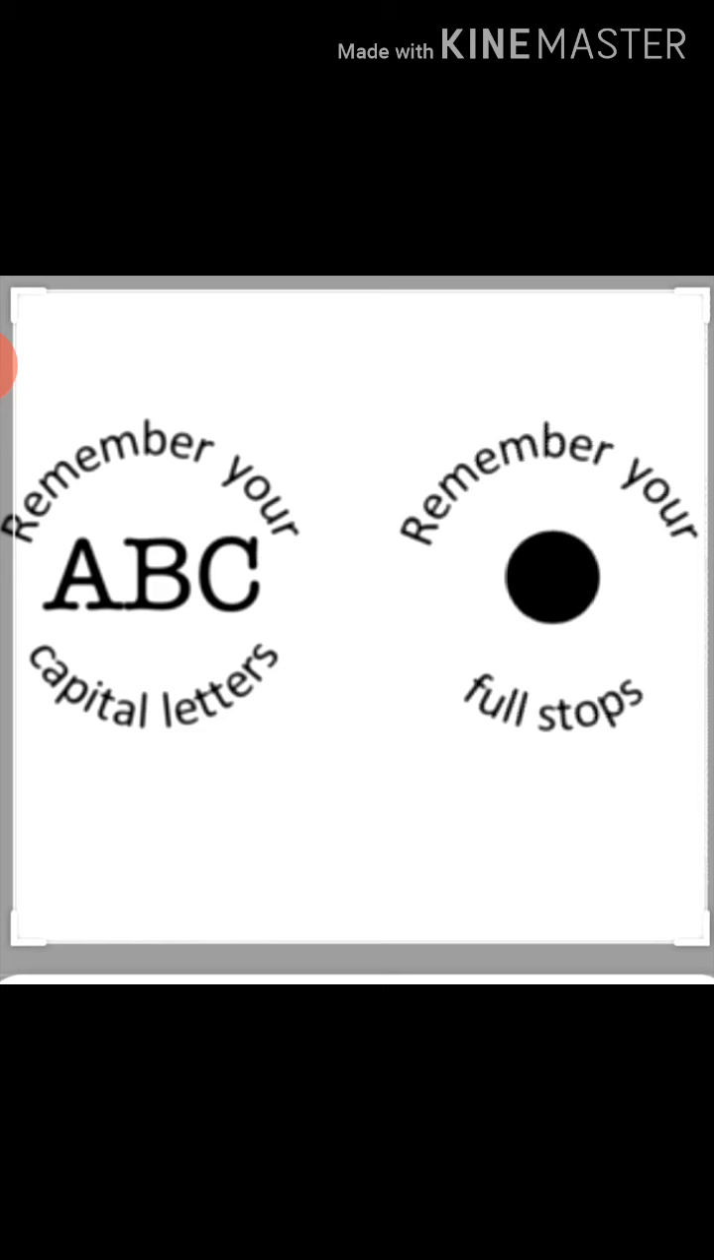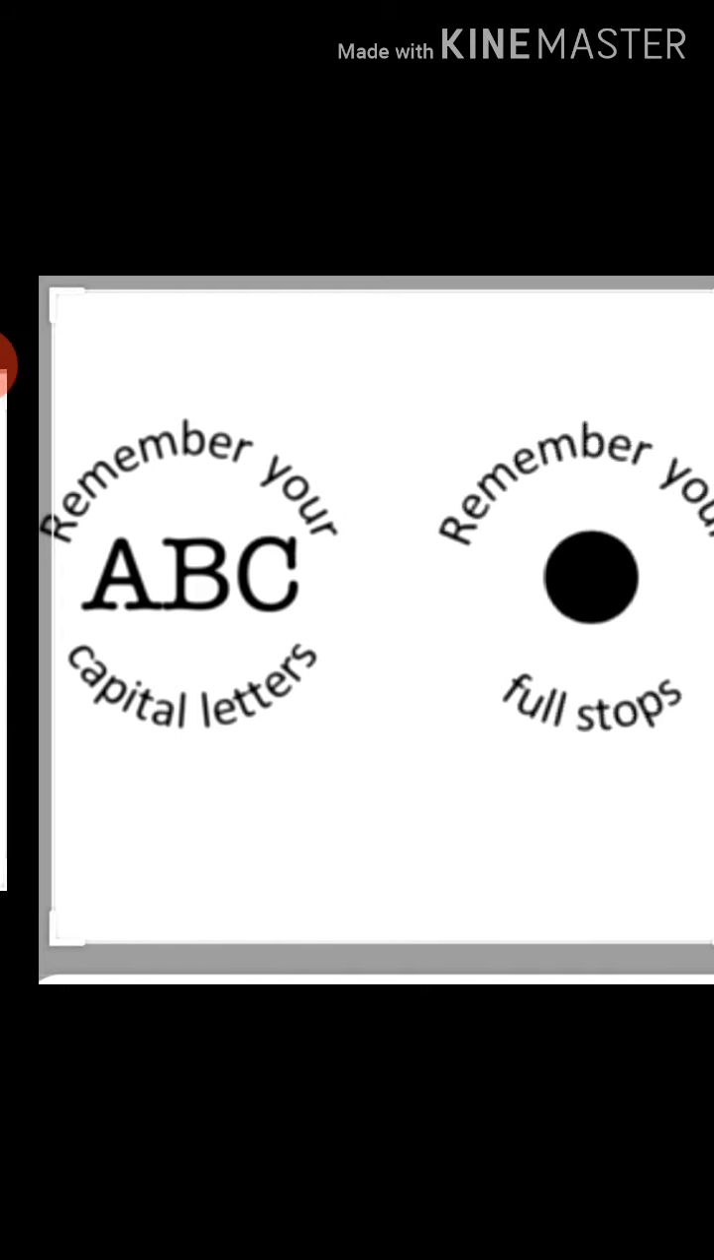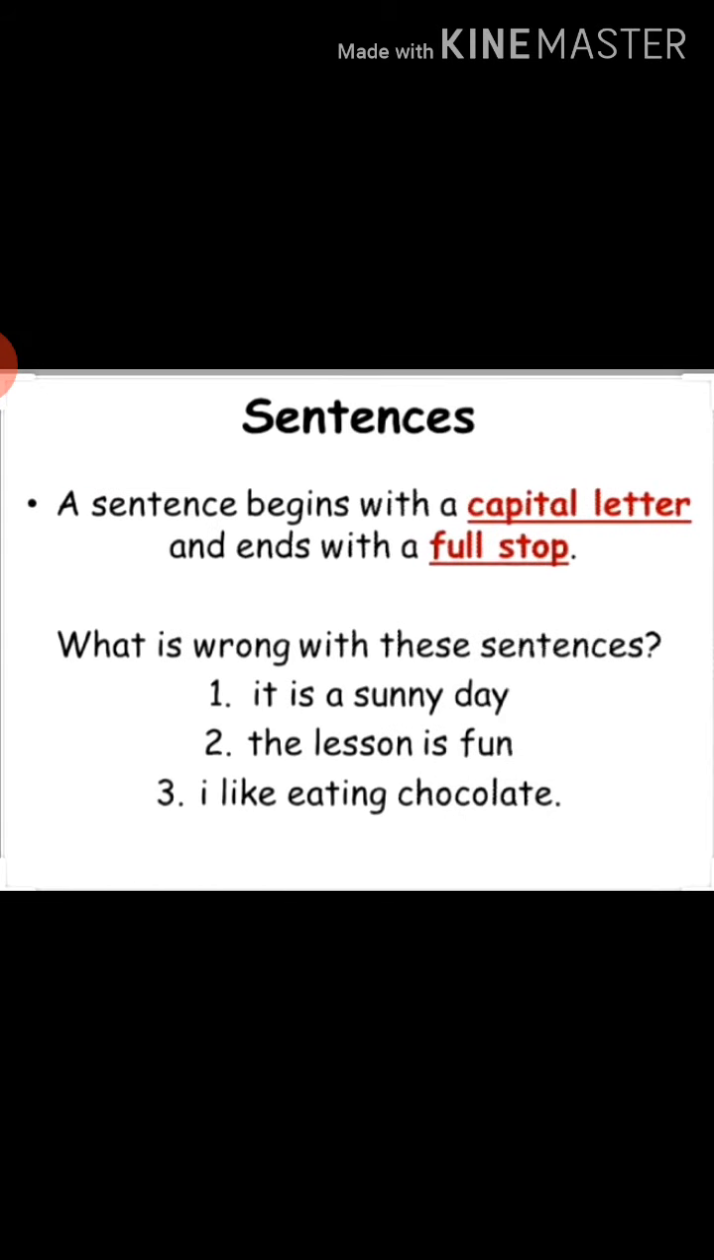And see, this is a full stop. This dot at the end of the sentence we put, this is called a full stop. Now see, sentences. A sentence begins with a capital letter. So we begin any sentence with a capital letter. And when we finish the sentence, at the end we put a full stop. And after the full stop, if we are beginning another sentence, then again we will begin with a capital letter and end with a full stop.